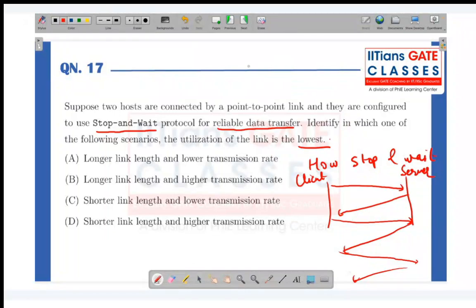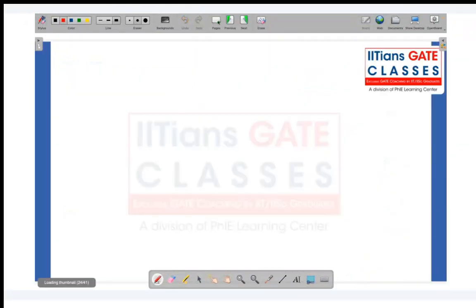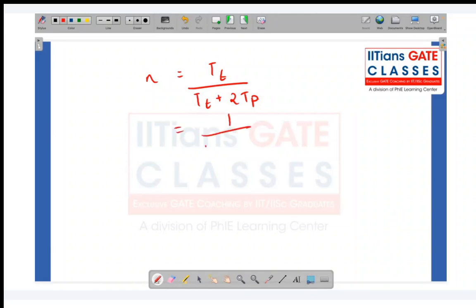So what is the efficiency for the case of stop and wait protocol? What is the efficiency of transmission? In this case, it is transmission time divided by transmission time plus this guy. If you divide by the relevant values, this is 1 by 1 plus 2a, where a equals tp by tt.